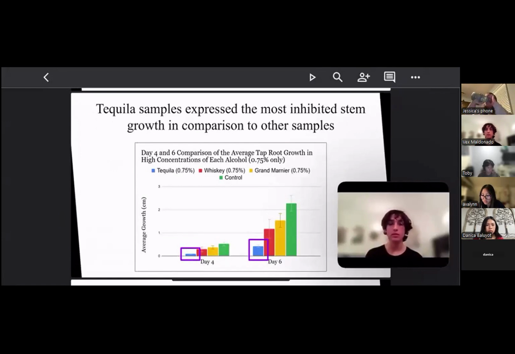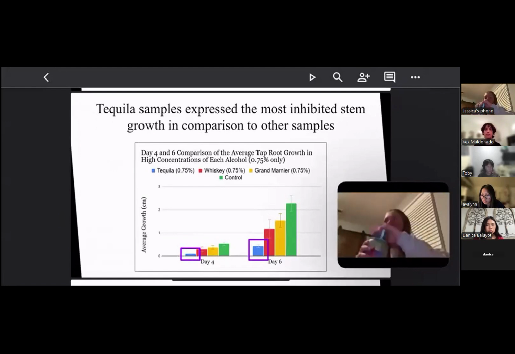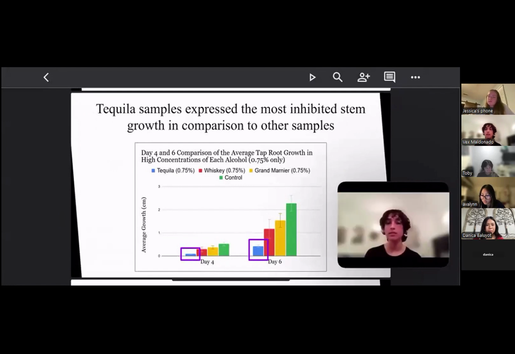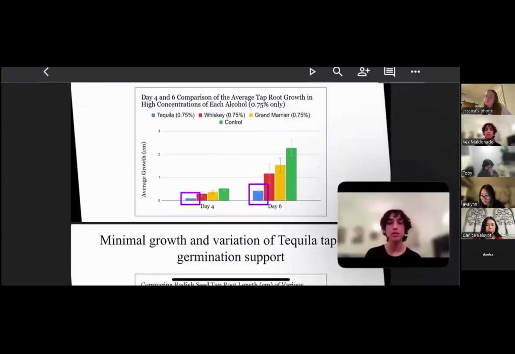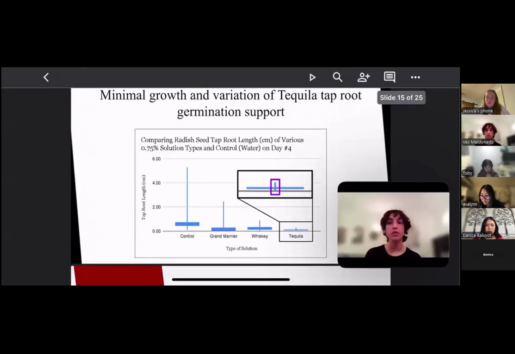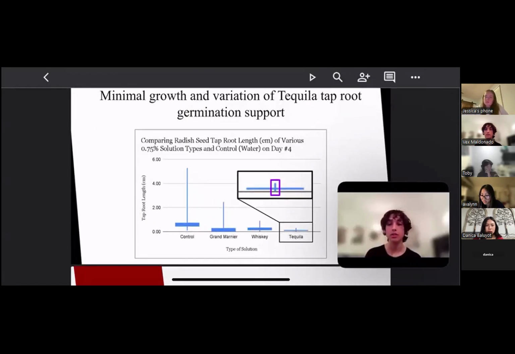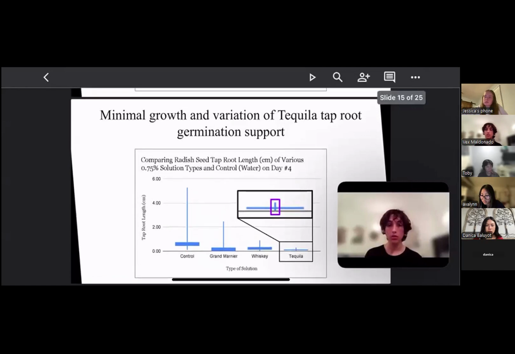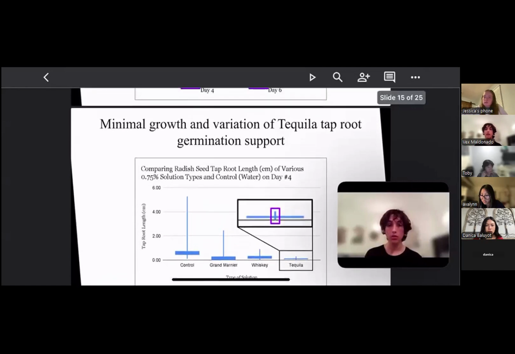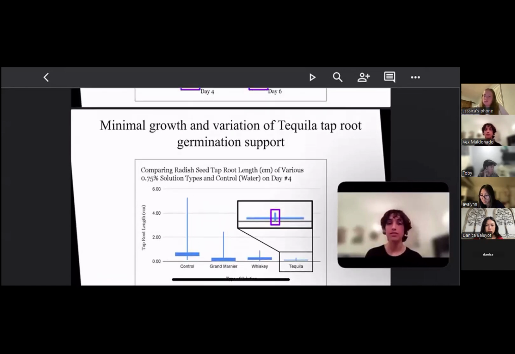This next graph, with all of this in mind, compares the different types of alcohol at the 0.75 dilution because, as previously discussed, the higher the concentration, the better the indicator of which type of alcohol had the greatest impact on germination. So on day 4, when comparing the average taproot length of growth, tequila is much less than the other averages, and the same trend is seen on day 6.